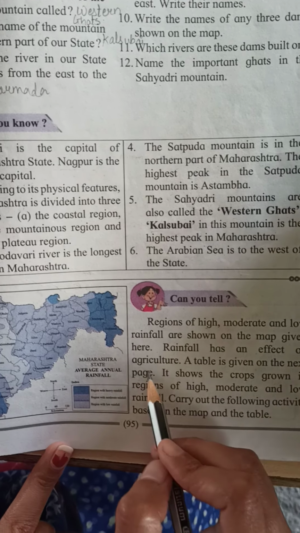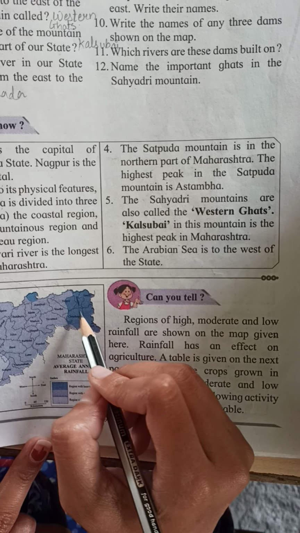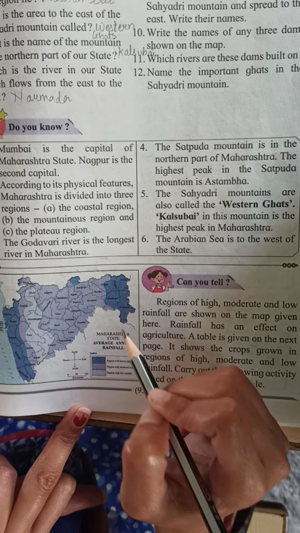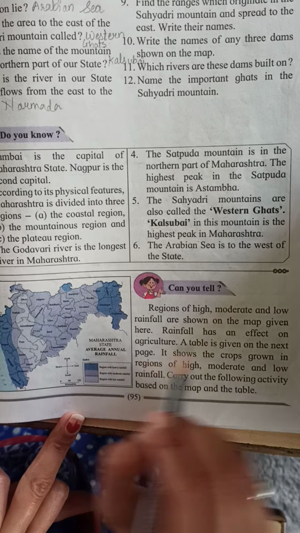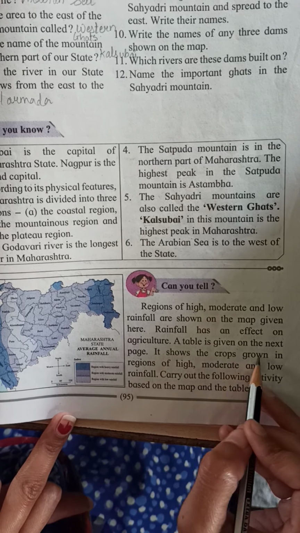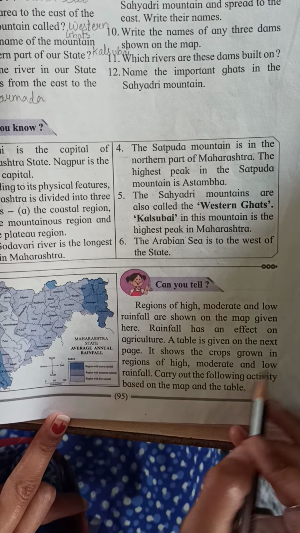Rainfall has an effect on agriculture. Wherever there is high, moderate or low rainfall, the agriculture in that area depends upon that rainfall. A table is given on the next page. It shows the crops grown in regions of high, moderate and low rainfall.